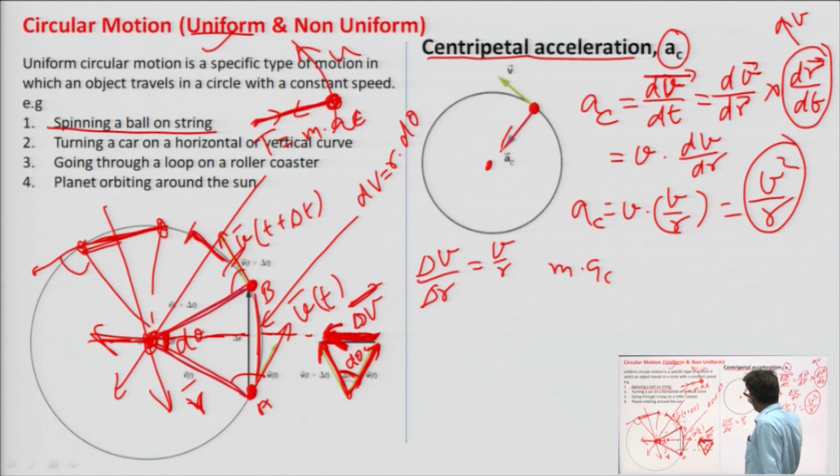The direction of the acceleration will always be 90 degrees to this, perpendicular to this, and it is center seeking. This is the velocity component v.